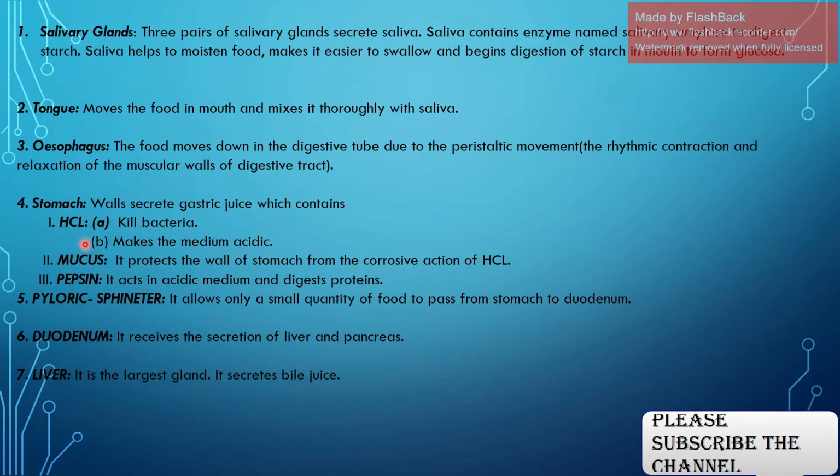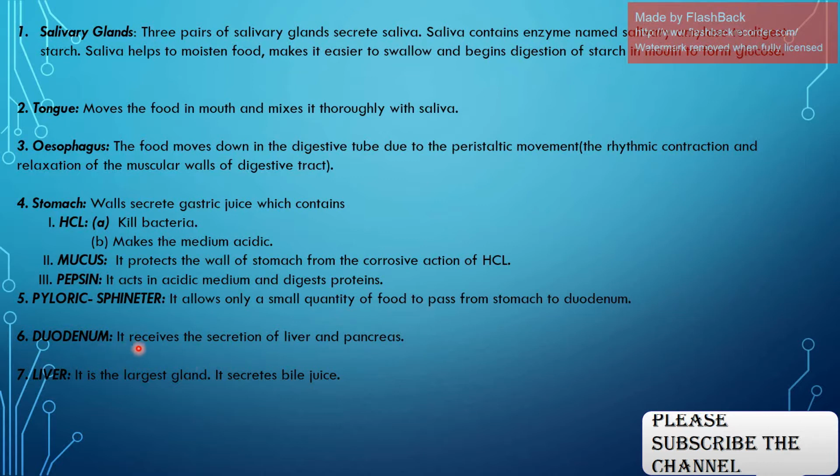Now the third is mucus. It protects the wall of the stomach from the corrosive action of HCl. Now pepsin. It acts in acidic medium and digests protein. Pyloric sphincter. It allows only a small quantity of food to pass from the stomach to the duodenum.